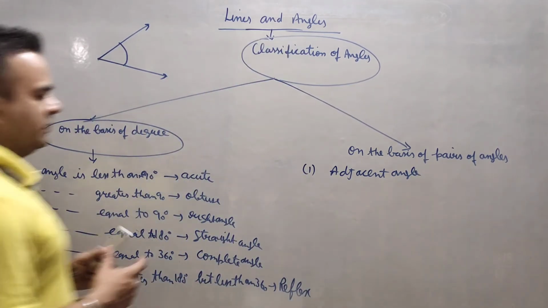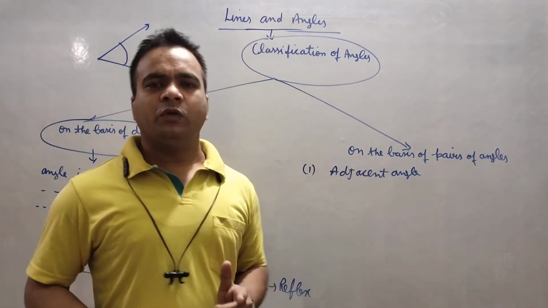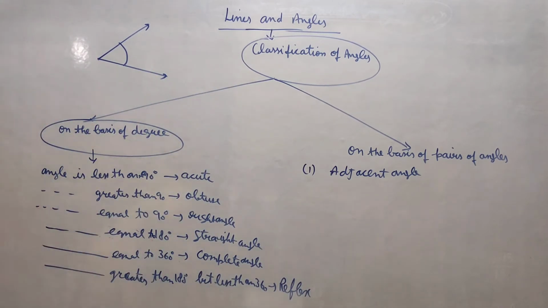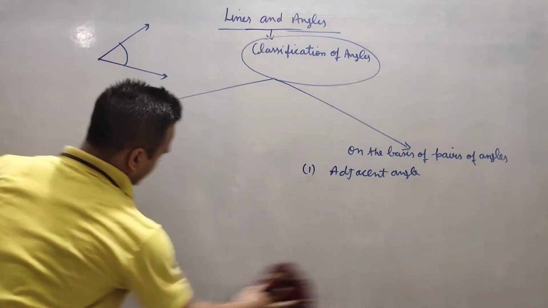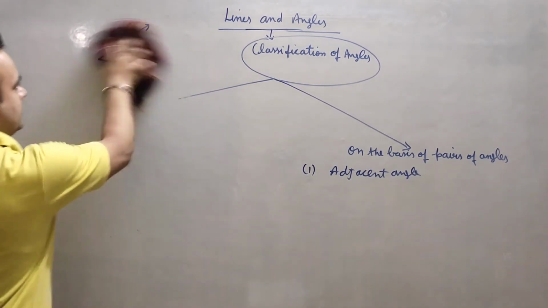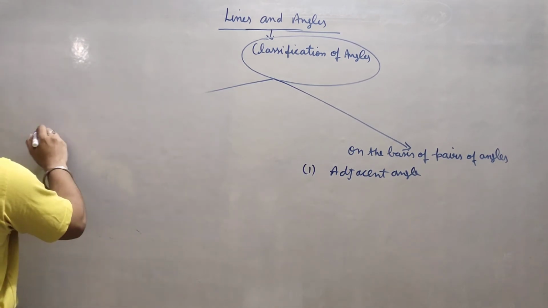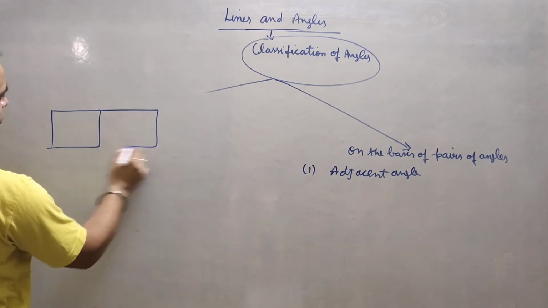Before entering into this, we will first understand the meaning of adjacent. I will give you a good example. Adjacent means suppose there is a room, and there is one more room.